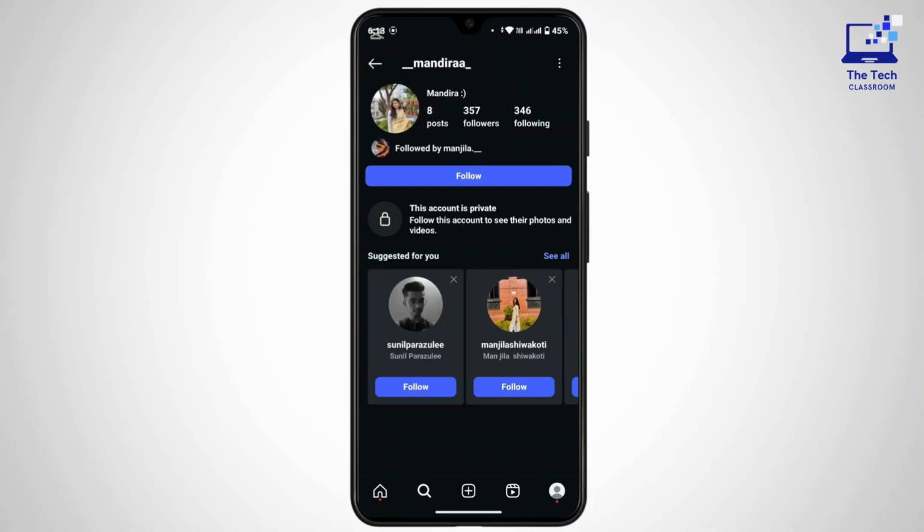So that's the only way to see private account photos on Instagram, or you cannot directly view their photos in Instagram.